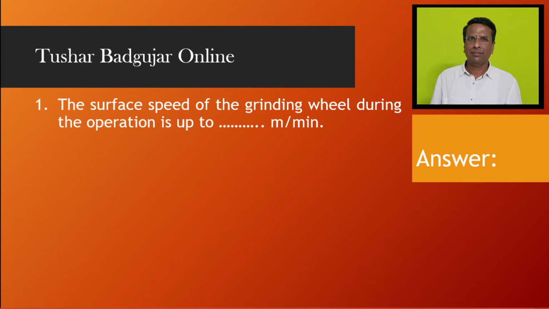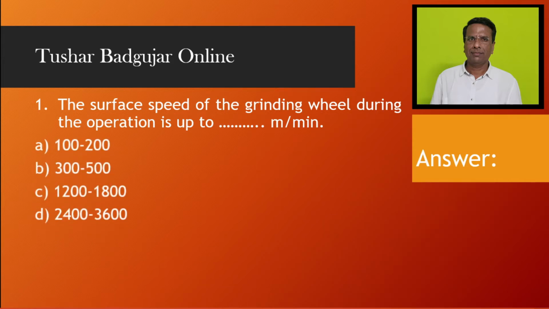The surface speed of the grinding wheel during the operation is up to dash dash meter per minute. 100 to 200, 300 to 500, 1200 to 1800, 2400 to 3600. And the answer for this is C, 1200 to 1800.